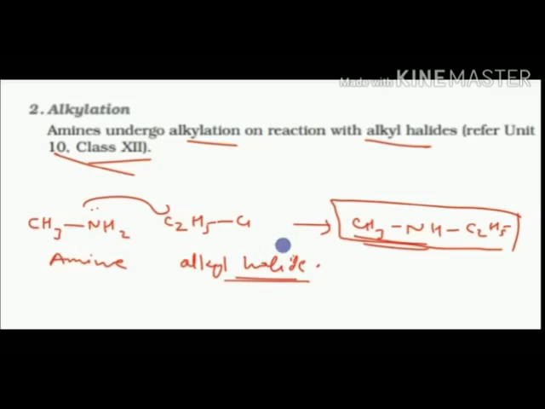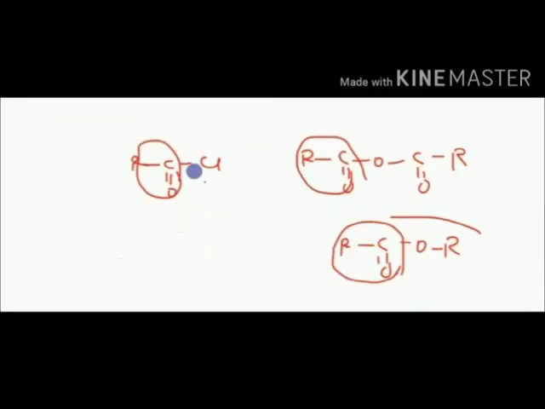The second reaction is alkylation. In this, amine reacts with any alkyl halide. Then the hydrogen from the amine and Cl from the alkyl halide are eliminated as HCl, and the C2H5 alkyl group gets attached in place of a hydrogen of the amine. You can see a secondary amine is formed. It is called N-methyl ethane amine. You can see how the reaction is going. We are eliminating the H from the amine and the Cl, and we are getting the product. This is called alkylation of the amine. This is the second reaction.